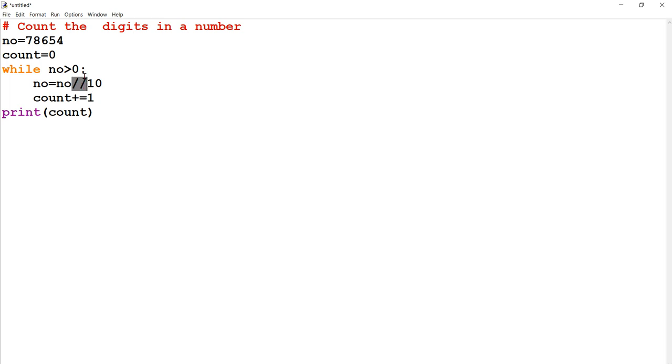So when we do floor division 10, we'll get the quotient that is 7865. Because we'll only consider the quotient part as we are using floor division, it won't be giving decimals. And then count equal to count plus 1. That is in short written with assignment operator, count plus equal to 1.